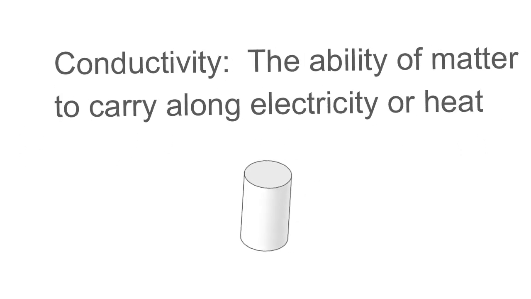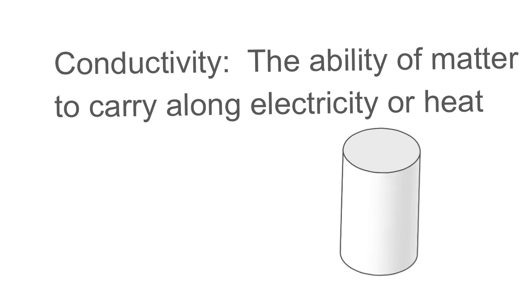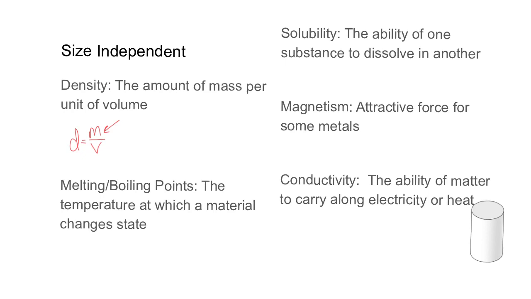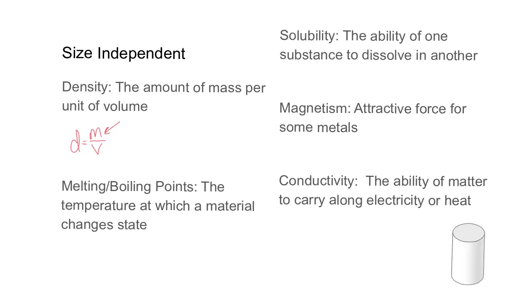object. We could also look and see, does it conduct electricity or heat? Because some metals will conduct electricity or heat better than other ones. Some substances will do the same. So we could look at that to tell what this substance is. So conductivity is another physical property that we can use to identify what this thing is. And so these are the size independent properties that we're really going to be looking at to use to identify our substances and to use as we get into separating mixtures.